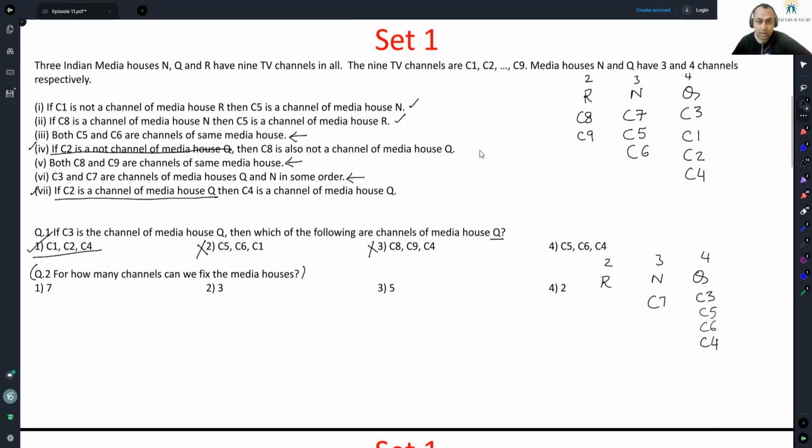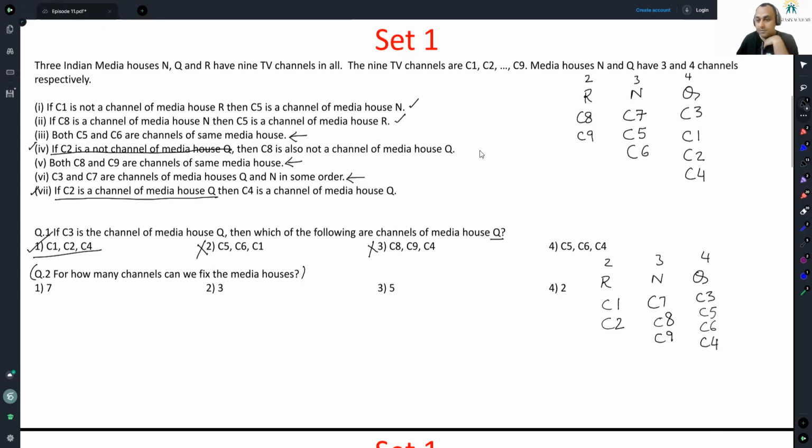If C1 is not a channel of media house R, C5 is a channel of media house N. Look at this first statement. If I place C1 here, then C5 should also be here. So not possible. So C1 has to be here. Done. And now because C1 is here, 8 and 9 had to be together. So C8 will be here, C9 will be here.